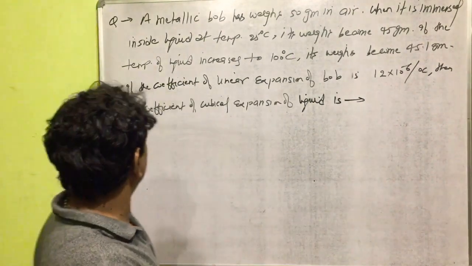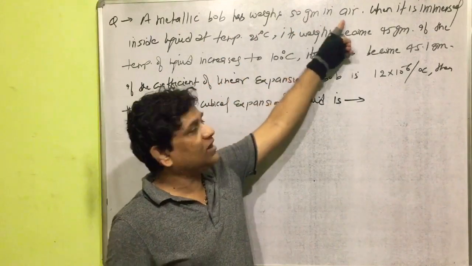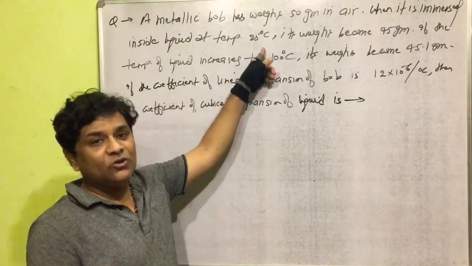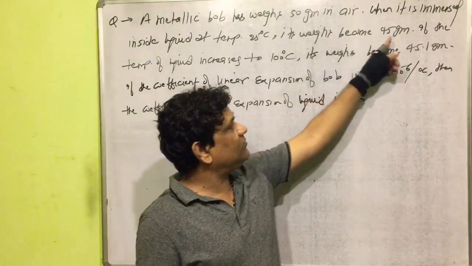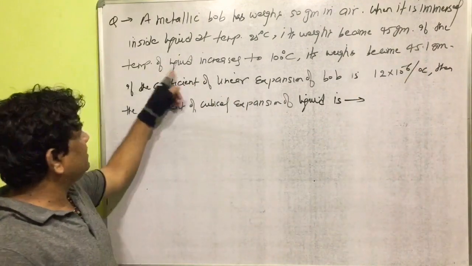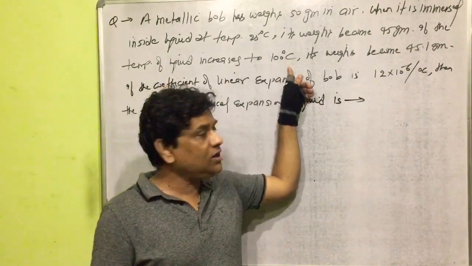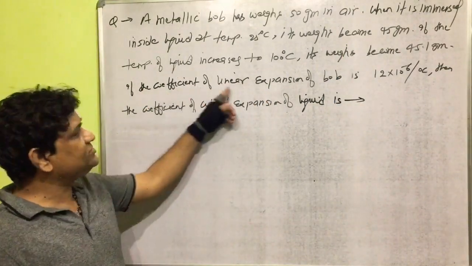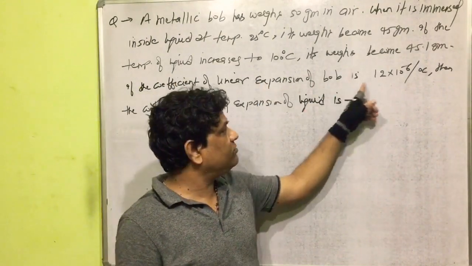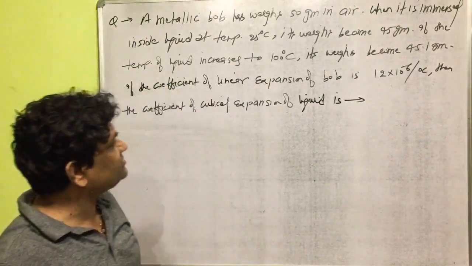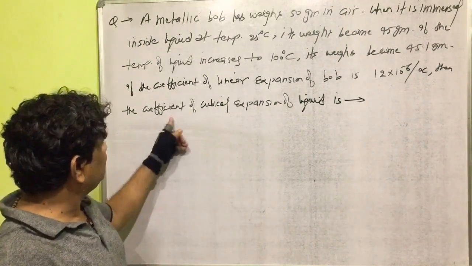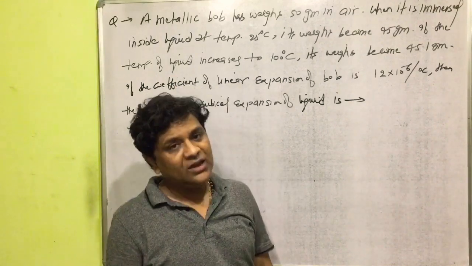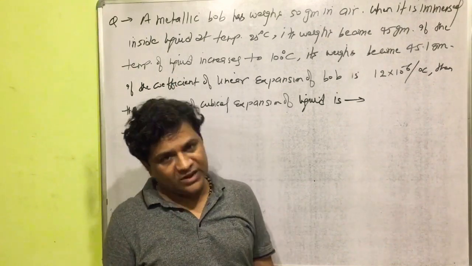Now the next question is: a metallic bulb weighs 50 gram in air. When it is immersed inside liquid at temperature 25 degrees Celsius, its weight becomes 45 gram. If the temperature of liquid increases to 100 degree Celsius, its weight becomes 45.1 gram. If the coefficient of linear expansion of the bulb is 12 into 10 to the power minus 6 per degree Celsius, then the coefficient of cubical expansion of the liquid is? Yes, we have to solve this question in the class now.